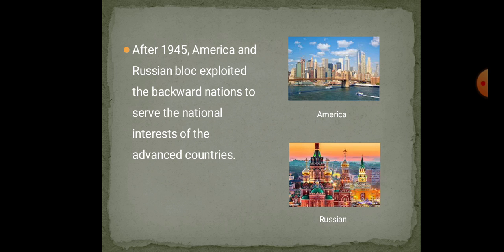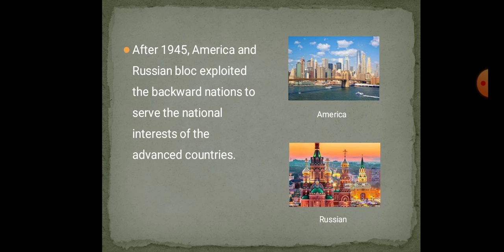Some countries got independence after the Second World War. For those countries that got independence, one side America, the other side Russia, started attracting them in the name of helping. So India became the pioneer to stop this, and she started the non-aligned movement.